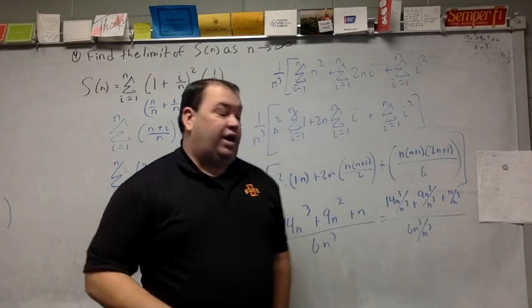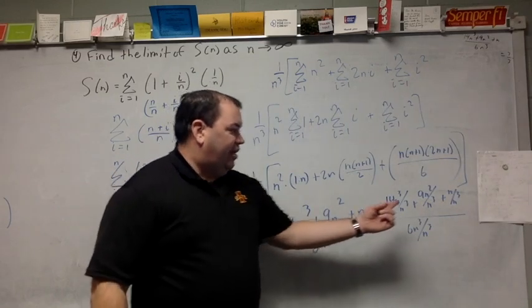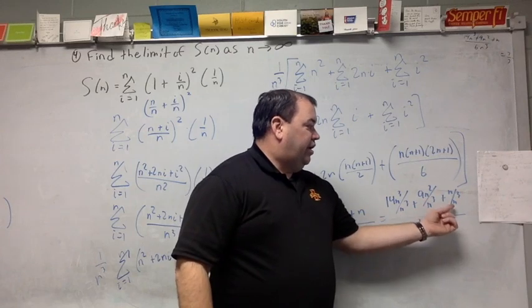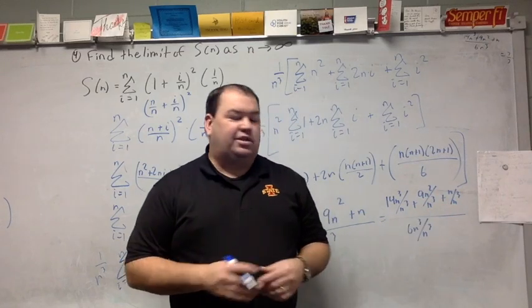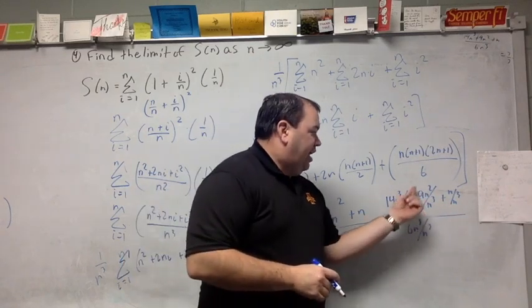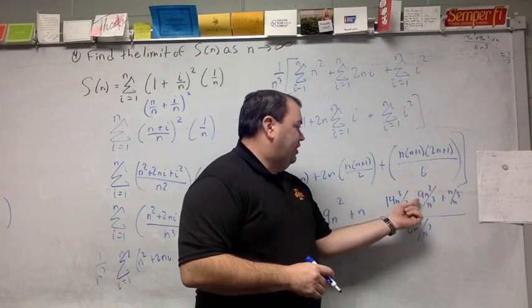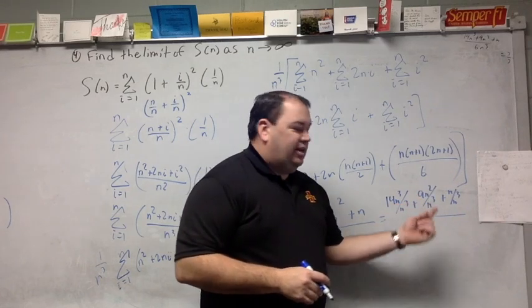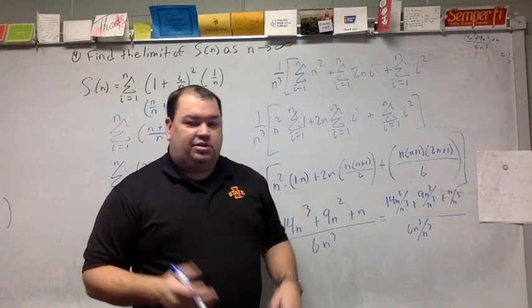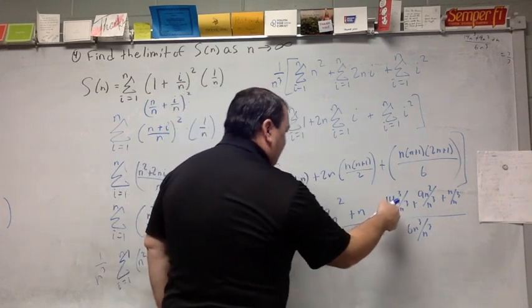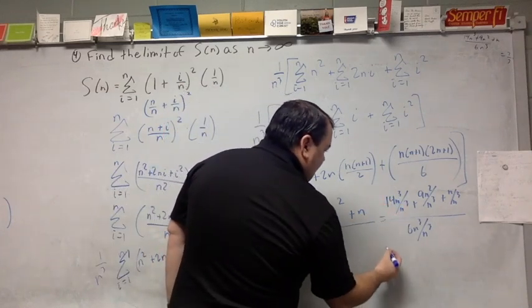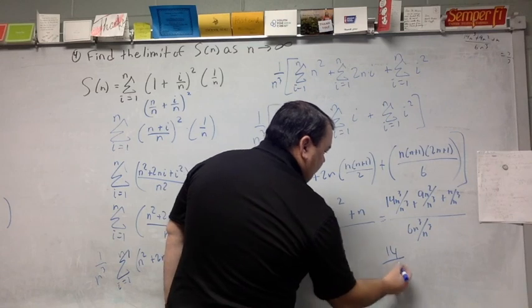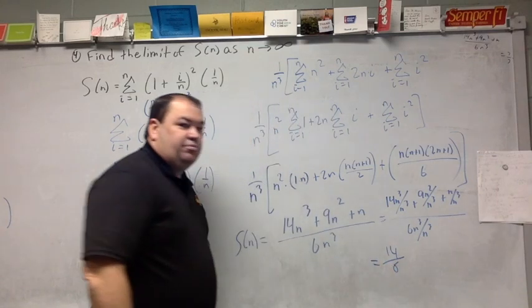Most of this goes away. I'm going to have an n left here, actually an n squared. It's going to go to 0 as this gets big. I'm going to have an n left on the bottom. Yes, I still have a 9 on top, but that n on the bottom is going to make this go to 0. The only ones that leave me with any kind of numbers is I get a 14 on top and a 6 on the bottom.